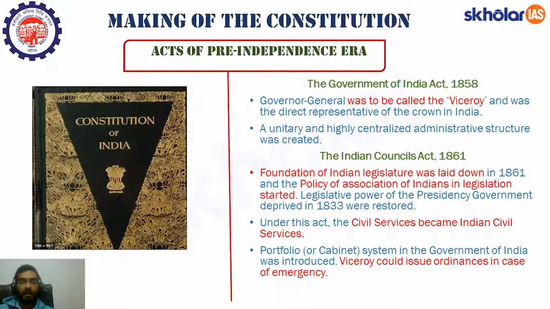The legislative power of the presidency governments, deprived in 1833, was restored. We discussed that the legislative power of the Bombay Presidency and Madras Presidency was taken away by the Charter Act of 1833, and this is how the administrative system was made highly centralized. But the legislative power of the provinces was restored by this Indian Council Act 1861.